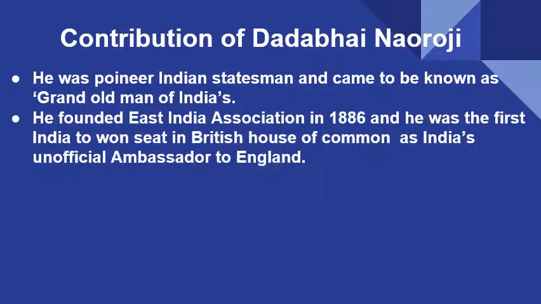Secondly, as you have read in the second chapter, he founded the East India Association in 1866. He was the first person who won a seat in the British House of Commons, that means the British Parliament. As an Indian, he won a seat there and was appointed the unofficial ambassador of India to England. So now, having been appointed there, he has a say in the British Parliament.